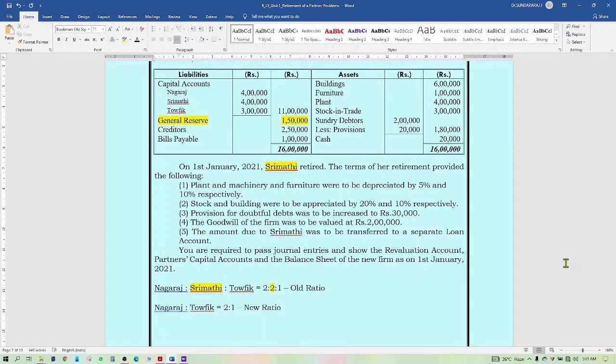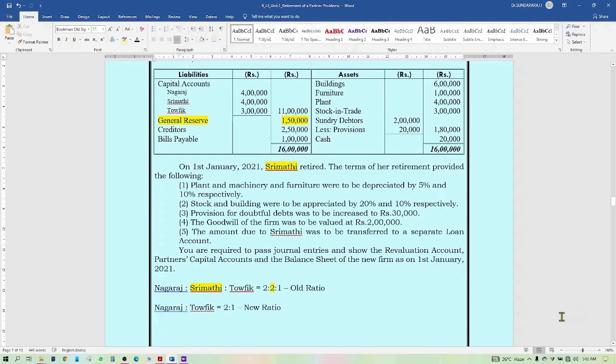For raising of goodwill, the goodwill belongs to all the partners, including retiring partner Srimati, that means Nagaraj, Srimati and Taufik. It has to be shared by all the partners in the old ratio. Then it has to be written off by the continuing partners in the new ratio.